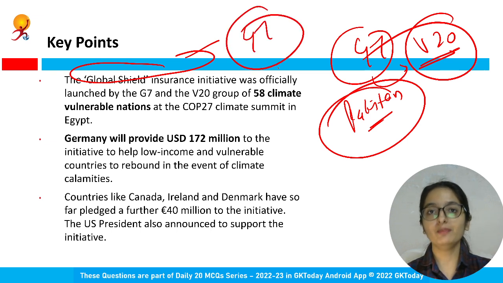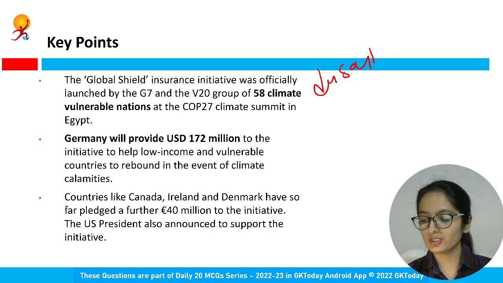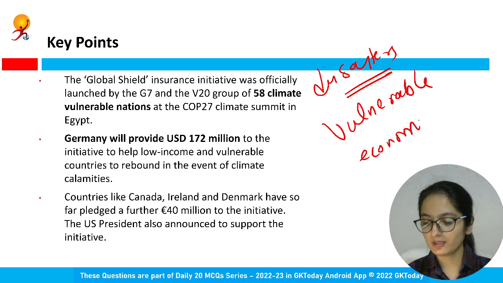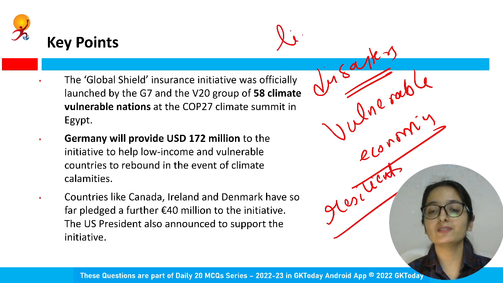at the same point of time there are other countries also who are providing funds in this initiative, right? So any other country, if they wish to, can, like Germany will provide $172 million, and countries like Canada, Denmark have also pledged an amount for this initiative to help low income and vulnerable countries so that they can rebound in the event of climate calamity, so that you can minimize the impact of disaster by helping these vulnerable economies, making them more resilient, right? Protecting their lives and jobs.